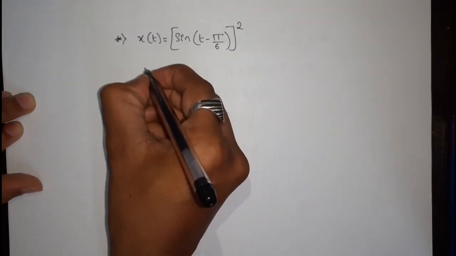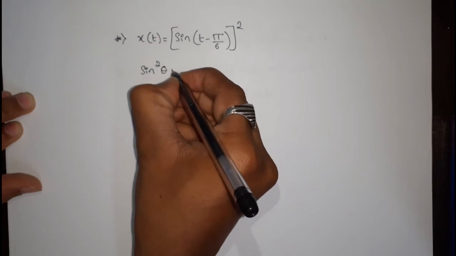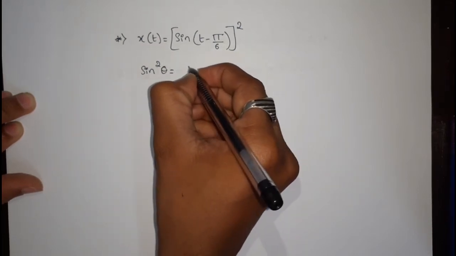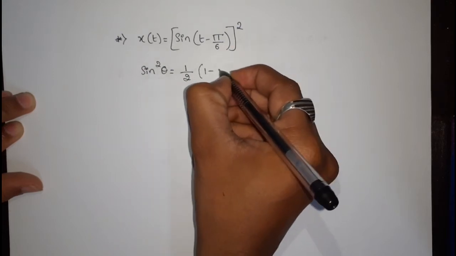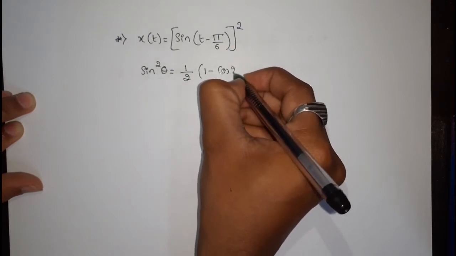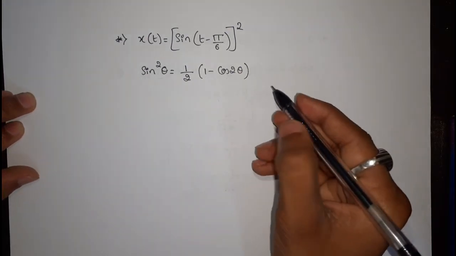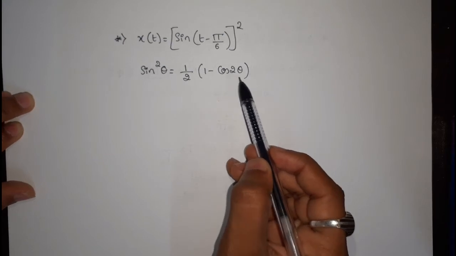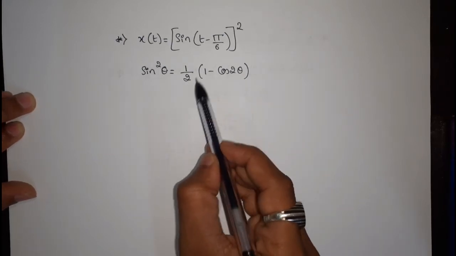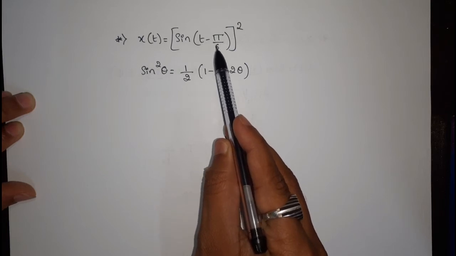As we all know, sine square theta can be written as 1 by 2 times 1 minus cos 2 theta. With this expression we can write sine square, where theta is nothing but t minus pi by 6.